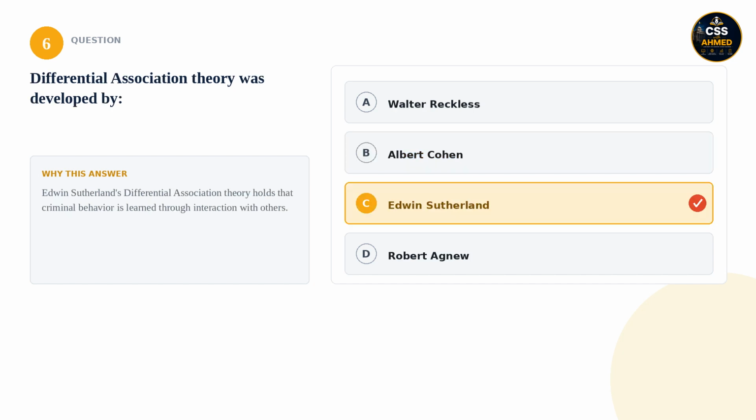6. Differential association theory was developed by: is it Walter Reckless, Albert Cohen, Edwin Sutherland, or Robert Agnew? The correct answer is Edwin Sutherland. Edwin Sutherland's differential association theory holds that criminal behavior is learned through interaction with others.